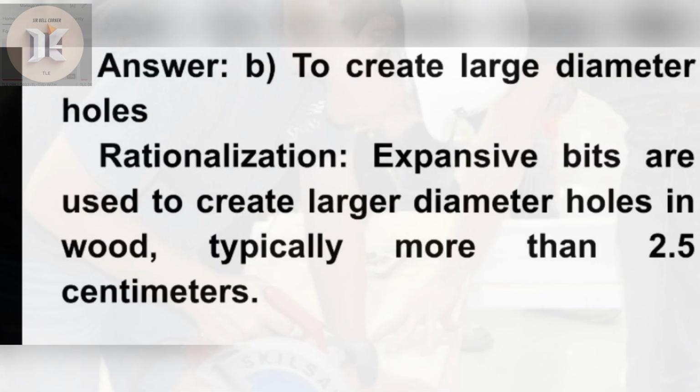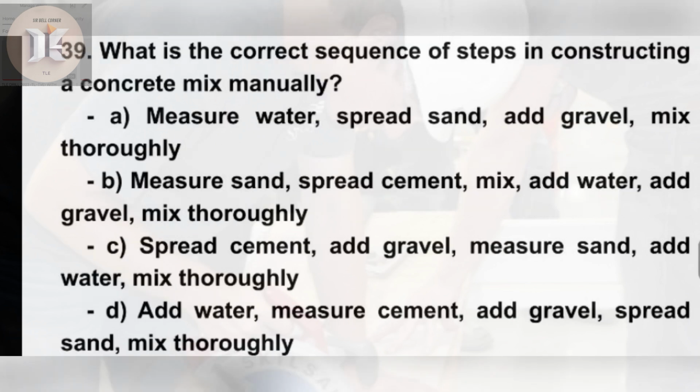Answer. B. To create large diameter holes. Rationalization. Expansive bits are used to create larger diameter holes in wood, typically more than 2.5 centimeters. 39. What is the correct sequence of steps in constructing a concrete mix manually?